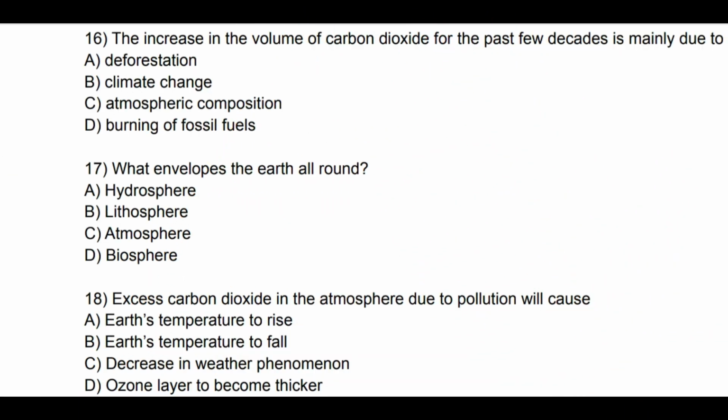The increase in the volume of carbon dioxide for the past few decades is mainly due to. See the options: A. Deforestation, B. Climate change, C. Atmospheric composition, and D. Burning of fossil fuels. So correct option is D. Burning of fossil fuels.